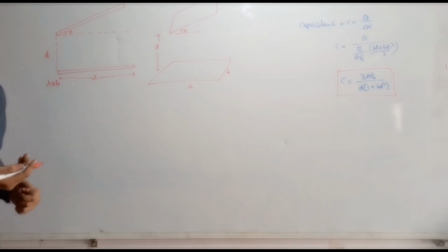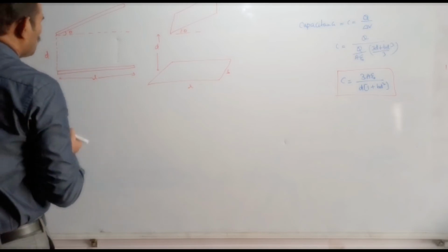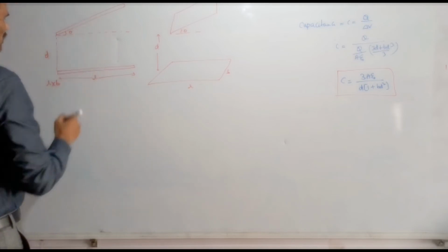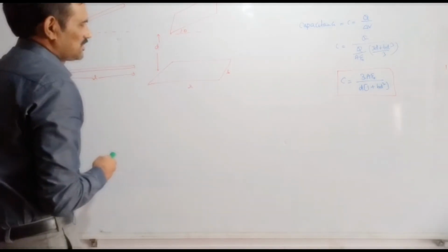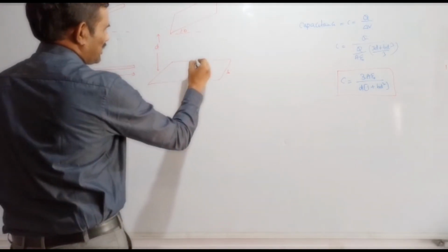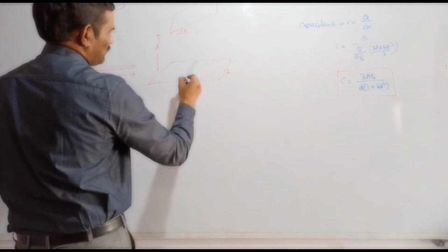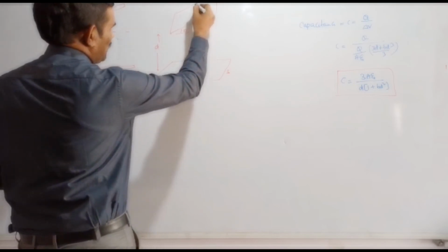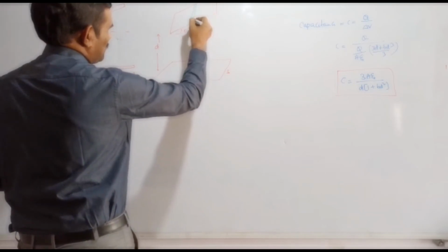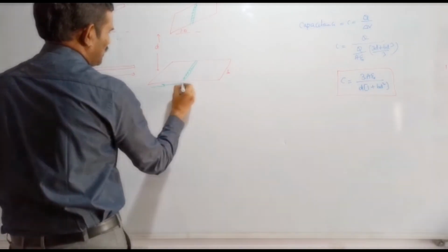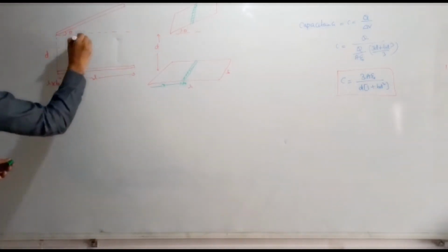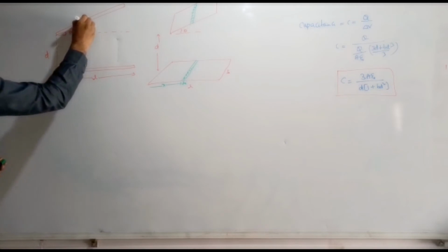Here we are taking one element like this, and correspondingly here also you will get another element like this, at a distance of say x from this one end, and this is dx. So this is the element we are going to consider.